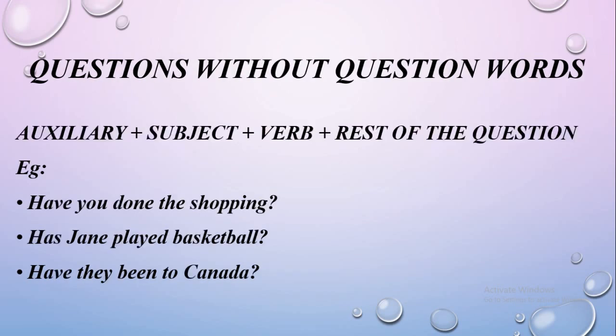Next is questions without question words. For this, first we have to place the auxiliary, then the subject, then the verb, then rest of the question. For example, have you done the shopping? Here, I am using the auxiliary have because the subject is you. So, since we are using the subject you, we have to use have. Then, the third form of the verb, done. Then the rest of the question, the shopping. So, the question became, have you done the shopping?